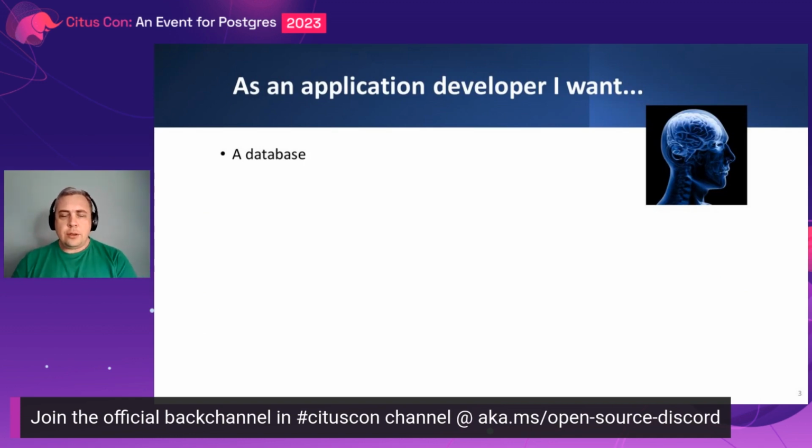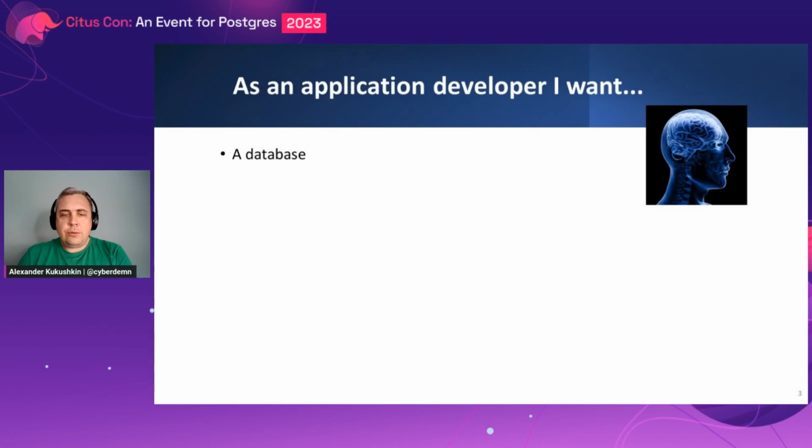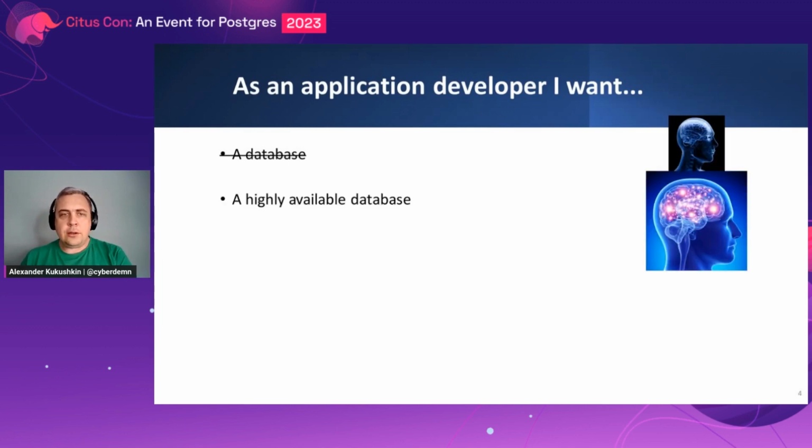So let's try to scope our problem that we are trying to solve. Usually, when you are a business or application developer that works for a business, you want to have a database to use from the application. And database could be totally different in the real world. It could be even something embedded like SQLite, which is also a wonderful database.